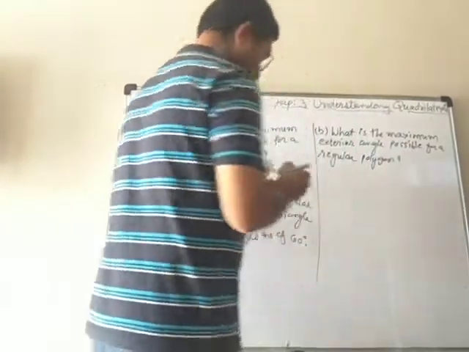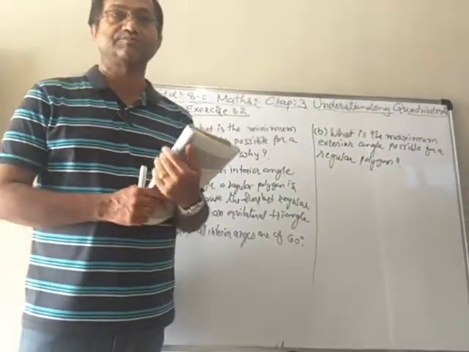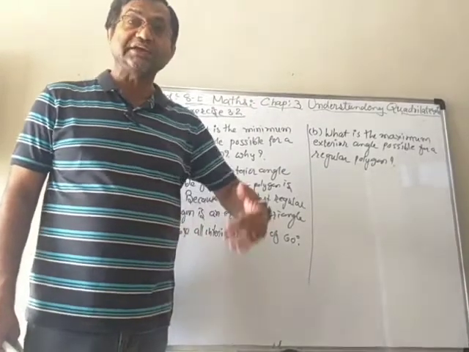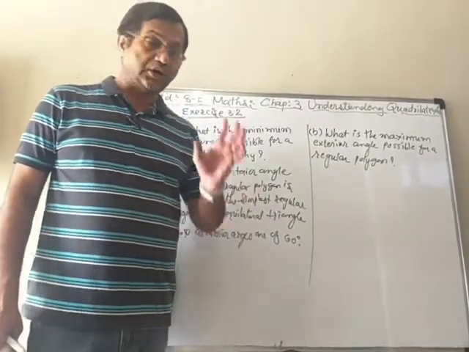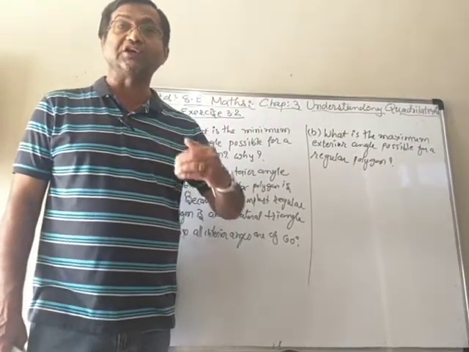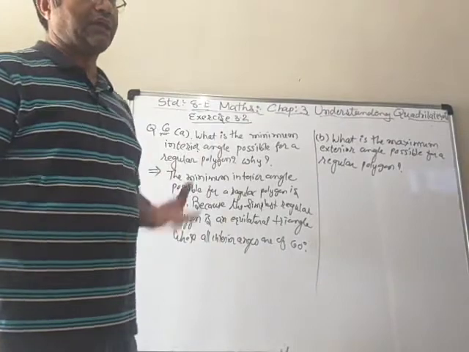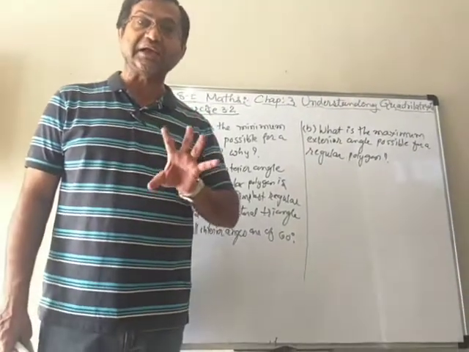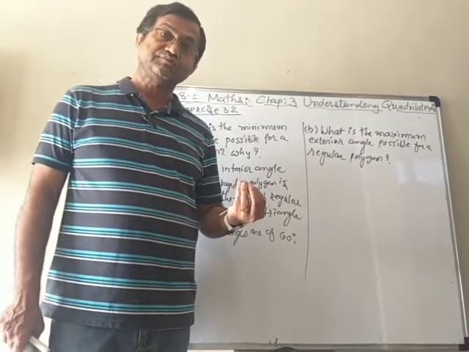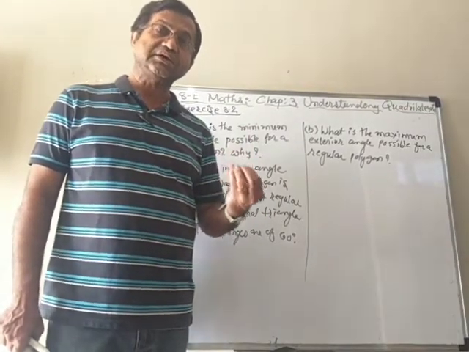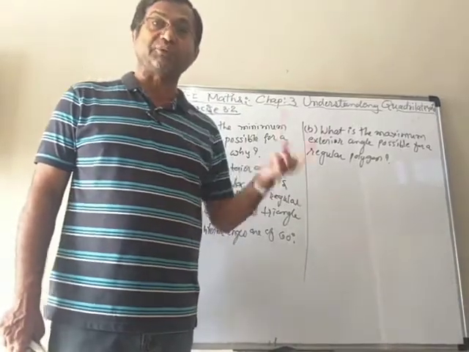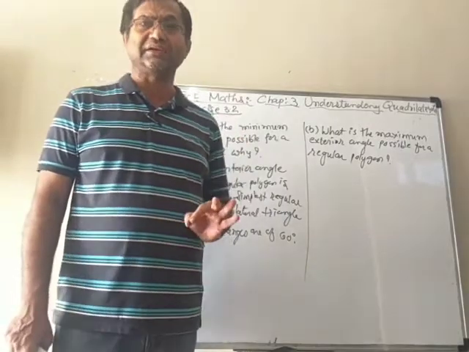Now, as we saw, when the number of sides is getting increased, the measure of interior angle of that regular polygon also increases. And therefore, the exterior angle will always be decreasing. It means that the smallest interior angle will have the largest possible exterior angle.